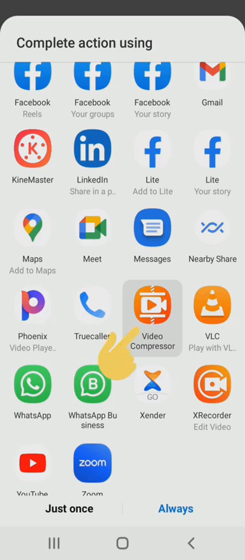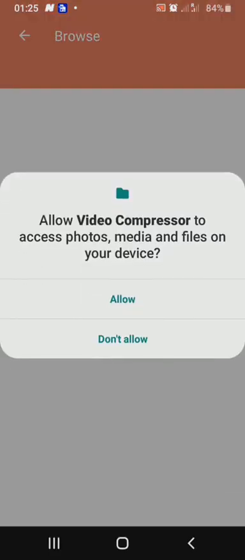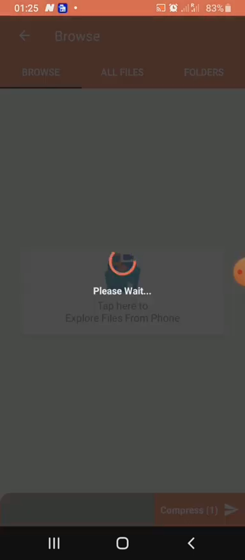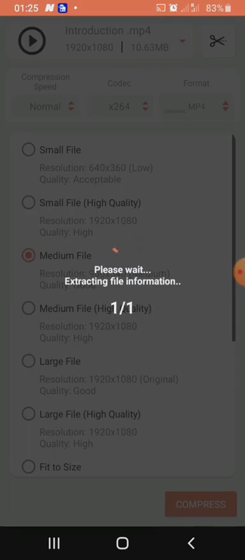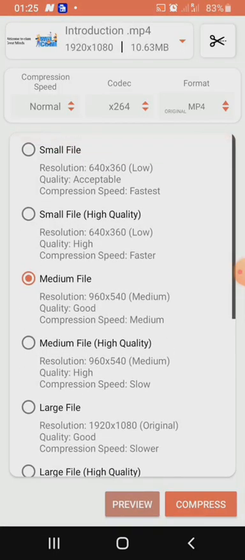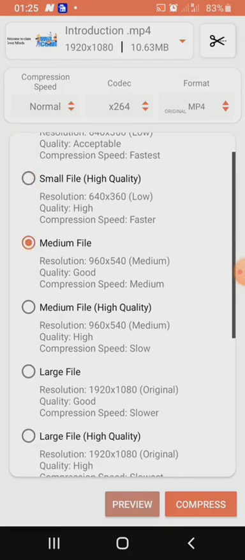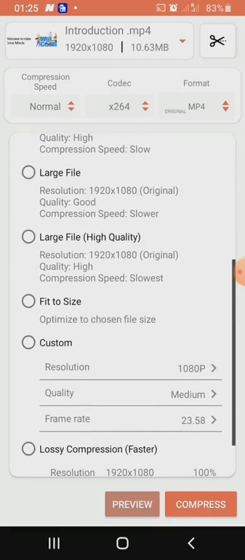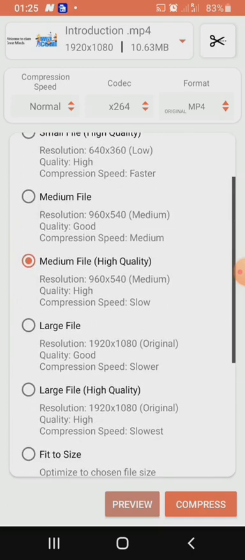Yes. In case you forget, just always allow video compressor to access photos and media files on your device. Allow. Just wait. Then you can either choose the small file with high quality, medium file, or the medium file with high quality. The medium file with high quality will be the best for you.